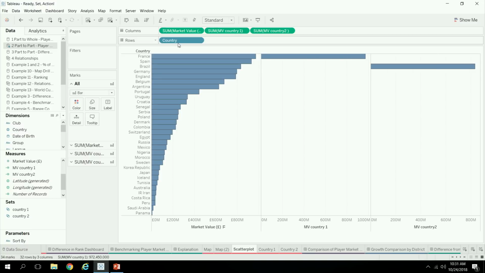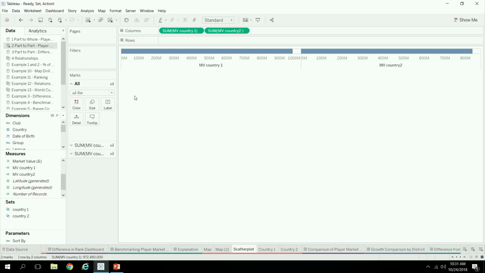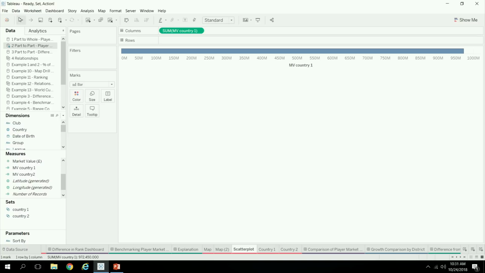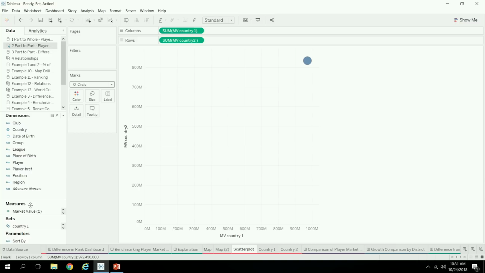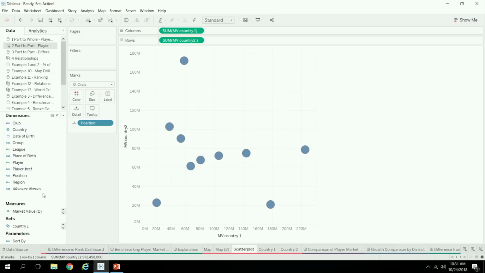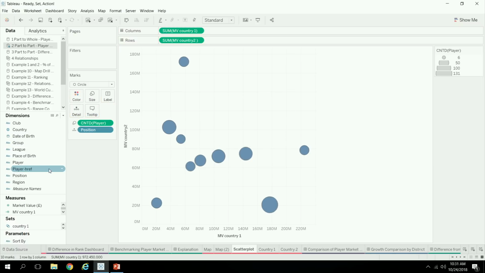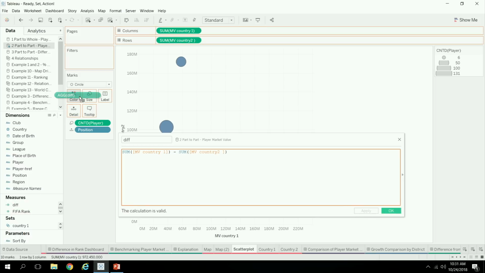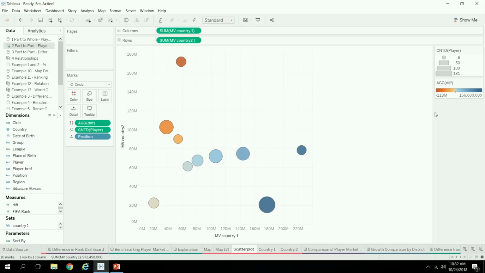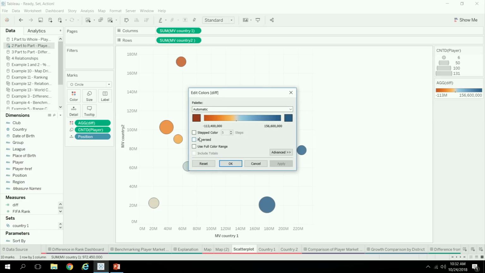So now we have two measures. Then we can turn it into a scatter plot if we put them on opposing axes, and then bring in the position, and the size was the number of players, and then the color was the difference between these two. So just compute the difference here by taking the market value of country 1 minus the market value of country 2, and then put that on color. And I think I need to reverse that actually. So there we go.